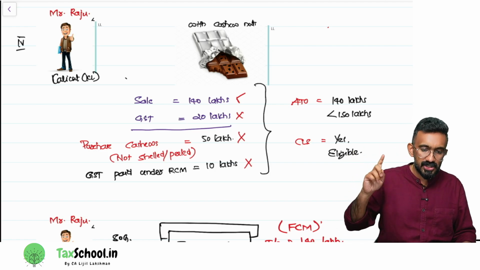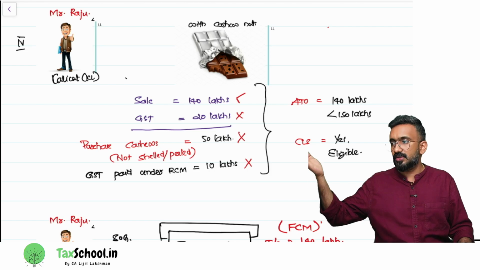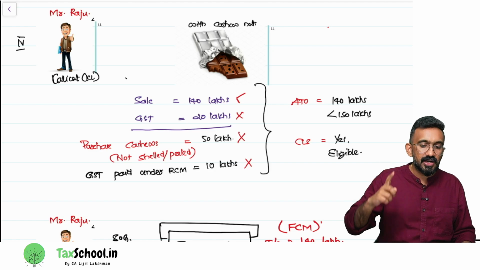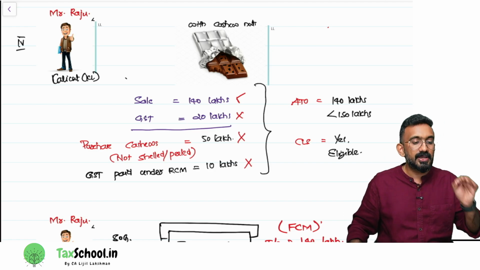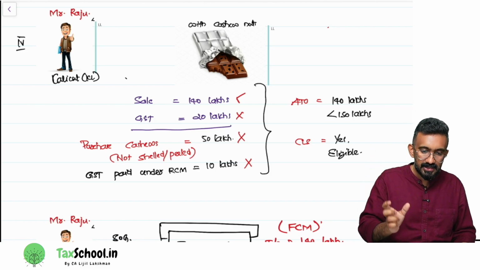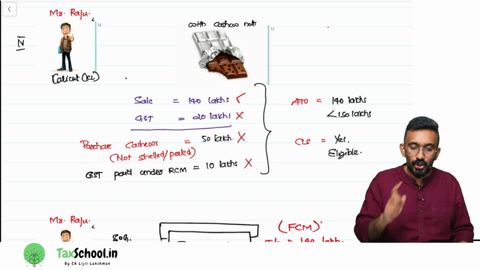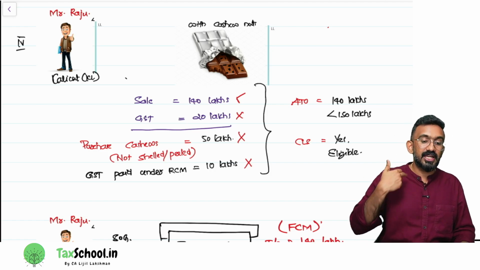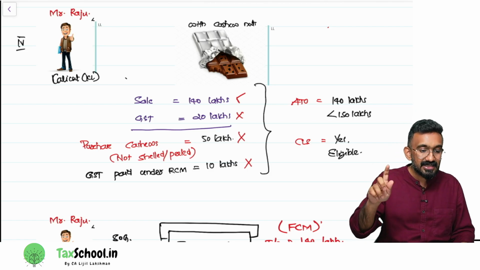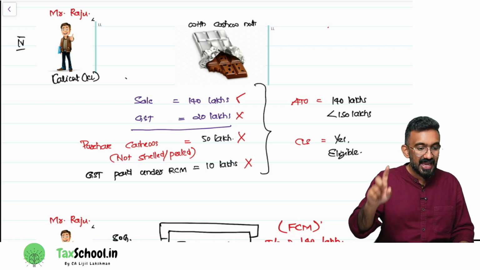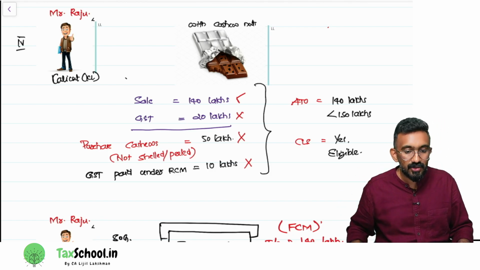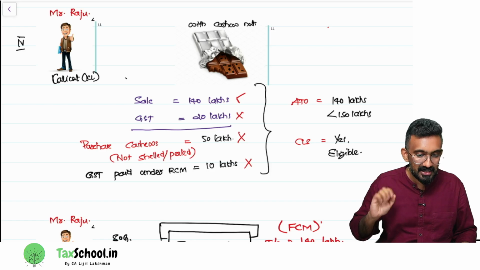Suppose he purchased cashew, you can see it in the example here, worth 50 lakh. He paid GST under RCM of 10 lakh. What will be his aggregate turnover? Question number 1: would the sale value be part of his aggregate turnover? Yes. Would GST be part of his aggregate turnover? No. Whether the purchase of cashew where he paid tax under RCM is part of his aggregate turnover? No. Because aggregate turnover excludes two things: one is GST, another is inward supply even if it's taxed under RCM. So his aggregate turnover would only be 140 lakh, which is less than 150 lakh.